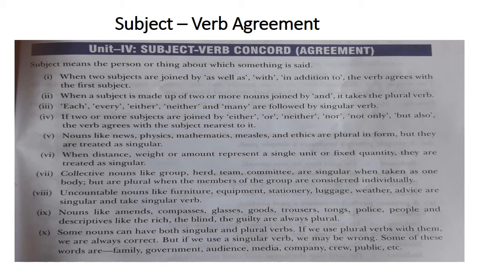When we make a sentence, we tell something about a person or a thing. The part of the sentence which states the person or thing in the sentence is called the subject of the sentence, and the part which gives us more information about the subject is called the predicate of the sentence. Now, the subject and verb must agree in person and number. If the subject is singular, the verb should also be singular. If the subject is plural, the verb must also be plural.